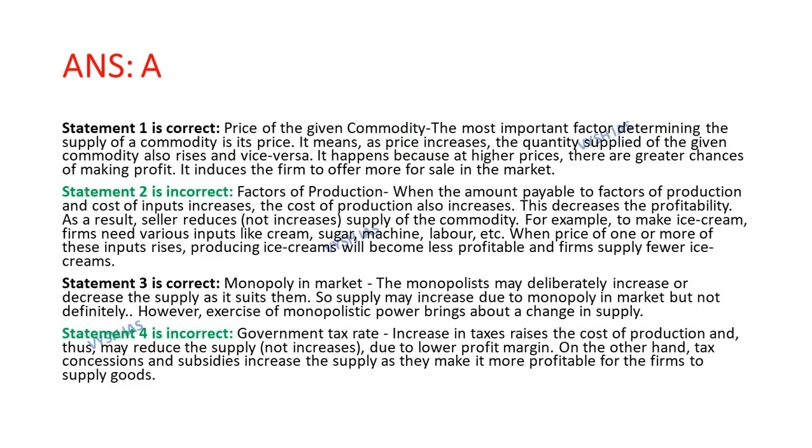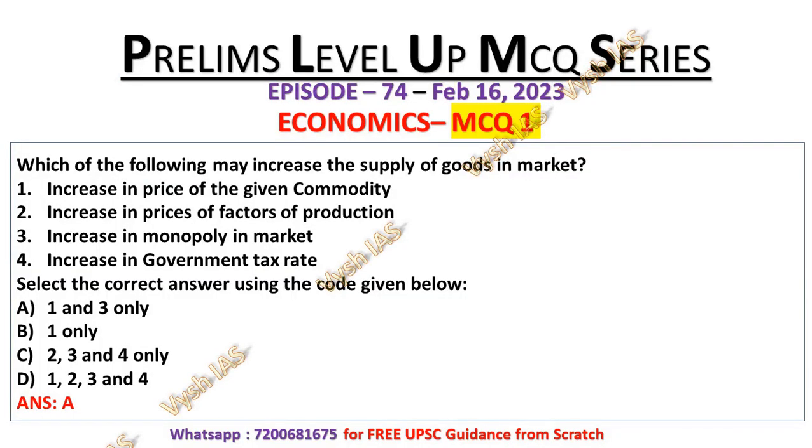Now statement number 3 is correct because the monopolist may deliberately increase or decrease the supply as it suits them. So supply may increase due to monopoly in the market but not definitely. However, exercise of monopolistic power brings about a change in the supply. That's why statement number 3 is correct, that is increase in monopoly in the market.